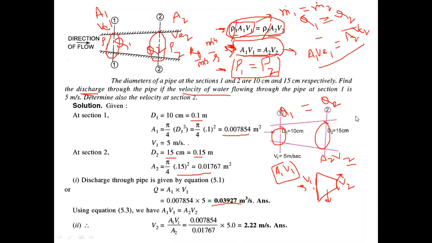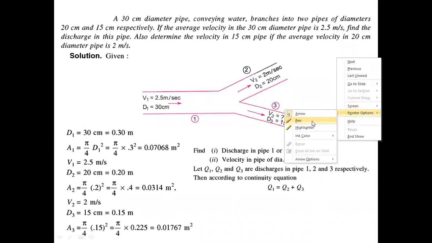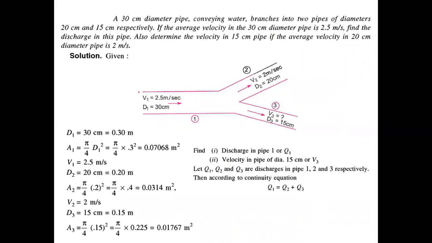Let's move to the next question, which is a little complicated one. Now in this case, what is happening? Again, it's a very regular type of application which we perform in many examples. There is one common bigger pipe, and I want to deliver water from one pipe to two houses. So this pipe will be disintegrated into two channels. Pipe 1 is disintegrated into two channels, second and third.